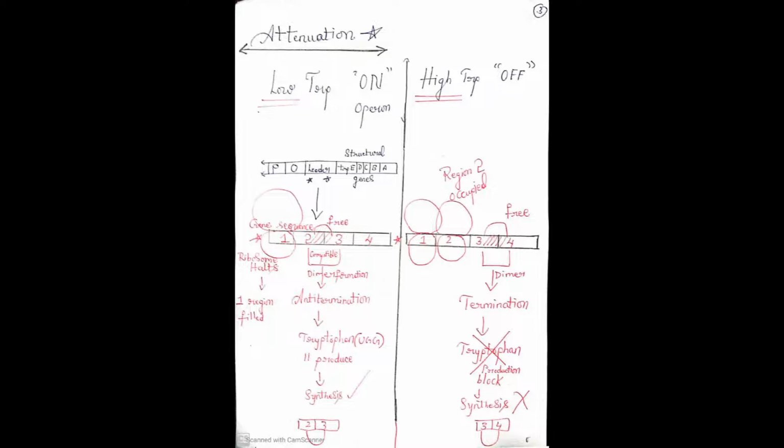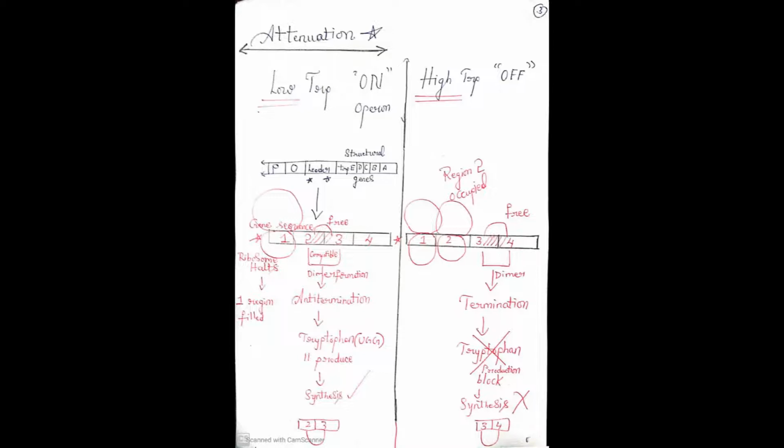But if you observe, what is tryptophan? An amino acid. And you already studied the genetic code, UGG codes for the tryptophan amino acid. Observe the first one. Just look at the first region. The first region is blocked by the ribosome. It is called halting.